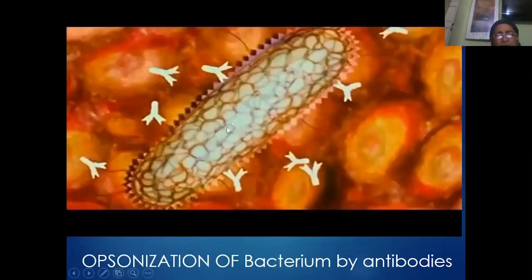Here you can see the opsonization or the immobilization of the bacterium by the antibodies attacking the antigens of the plasma membrane of the bacterium. You can see the number of antibodies. They go near the antigens and form the antigen-antibody complex so that the bacterium will be immobilized. It will not be able to move further. Thereby, it facilitates what we call the opsonization or the breakdown of the wall of the bacterium by means of the complementary proteins.